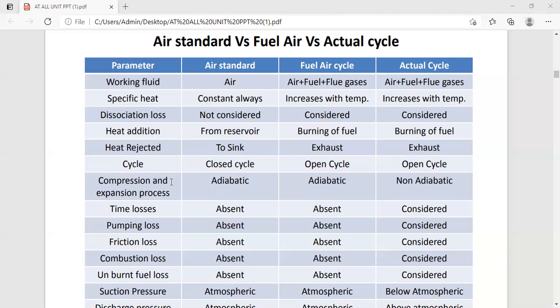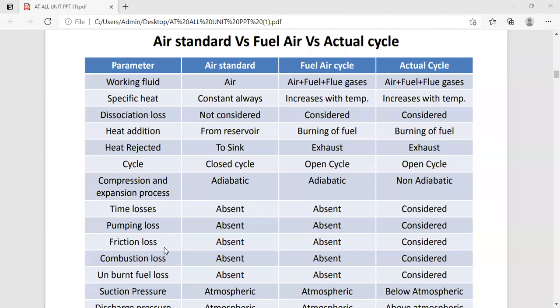Related to the compression and expansion process, in the air standard cycle this is adiabatic. In the fuel air cycle, these are adiabatic. But in the case of the actual cycle, as we have discussed, there are losses of heat from the working fluid to the wall and to the atmosphere. These are non-adiabatic. Related to the time losses, they are absent in the air standard cycle and fuel air cycle, but we are going to consider them in the actual cycle.